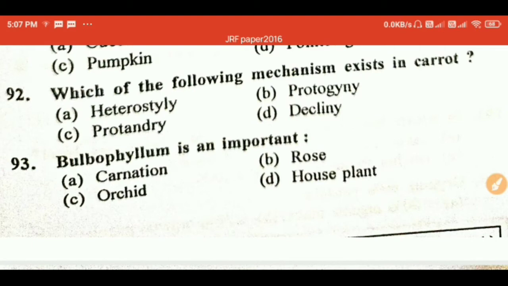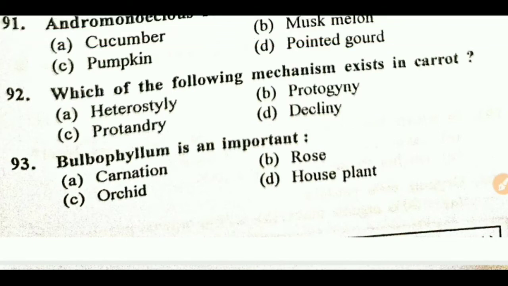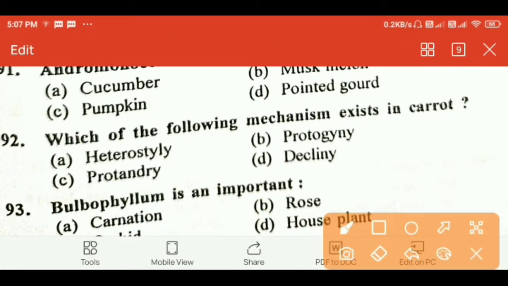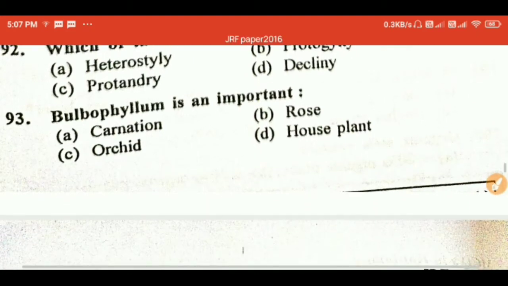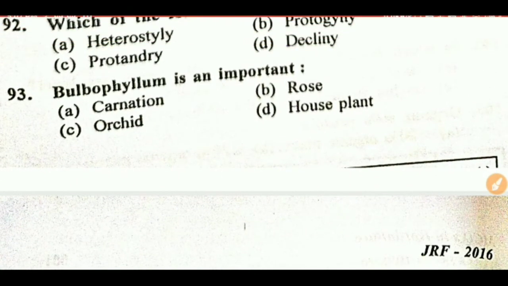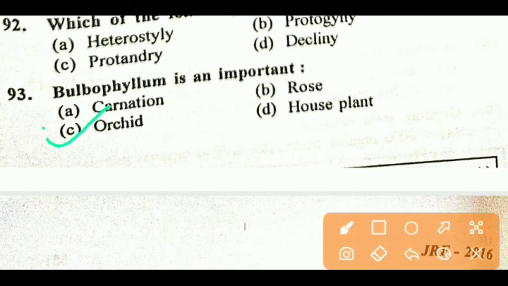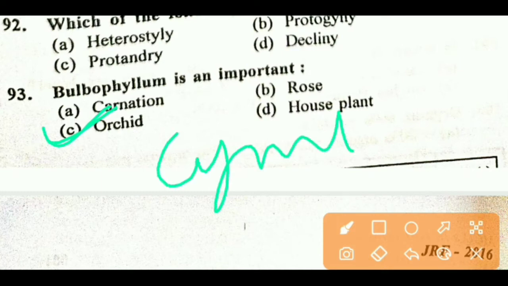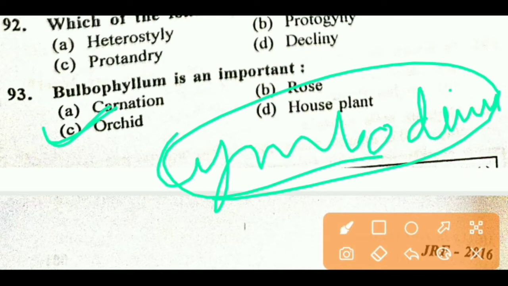Next question, which of the following mechanisms exists in carrot? Right answer is protandry. Next question, Bulbophyllum is an important, right answer is this is the orchid, types of orchid, and also Cymbidium, also the temperate types of orchid.